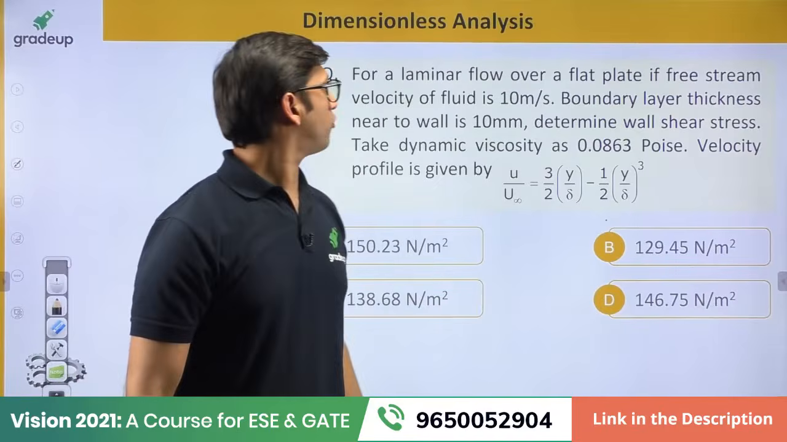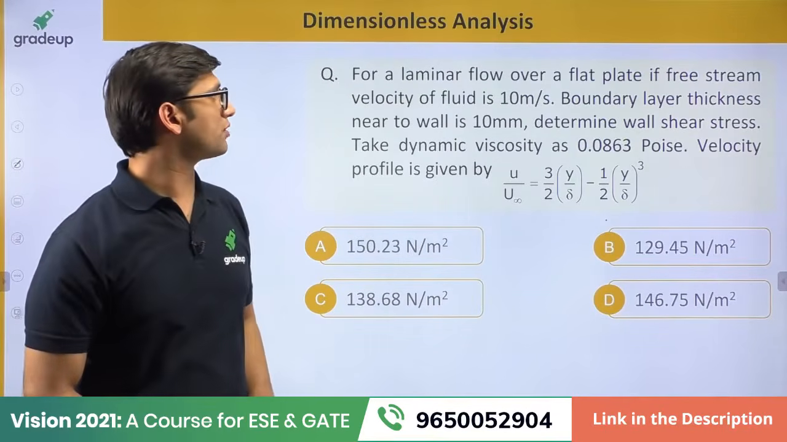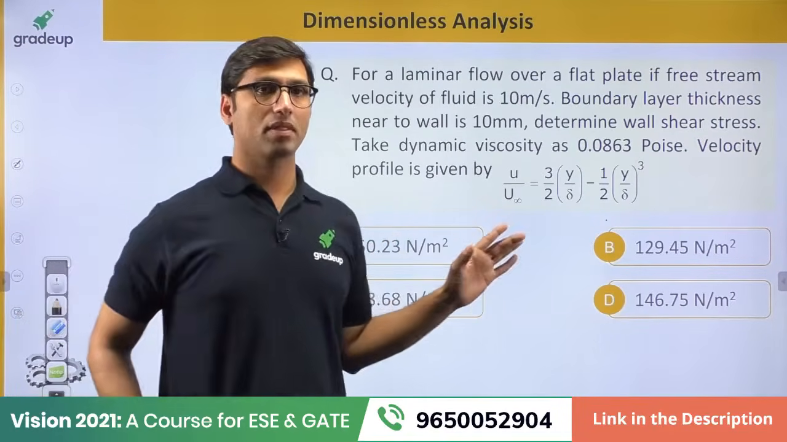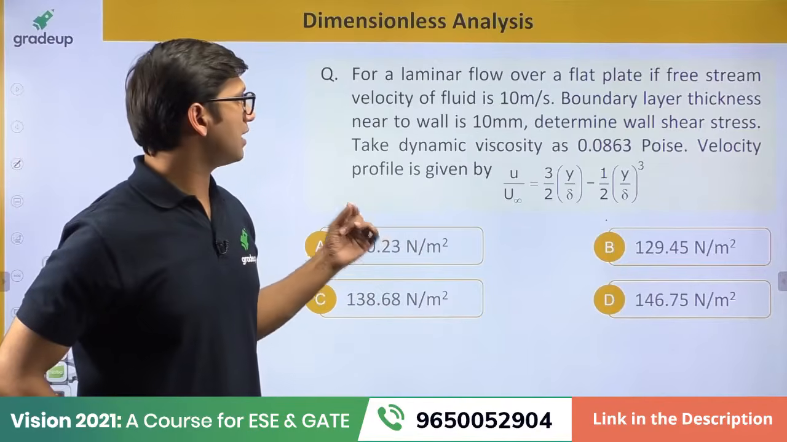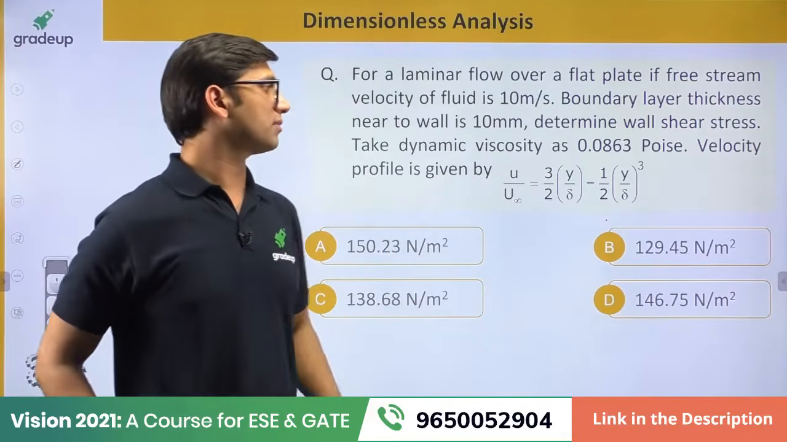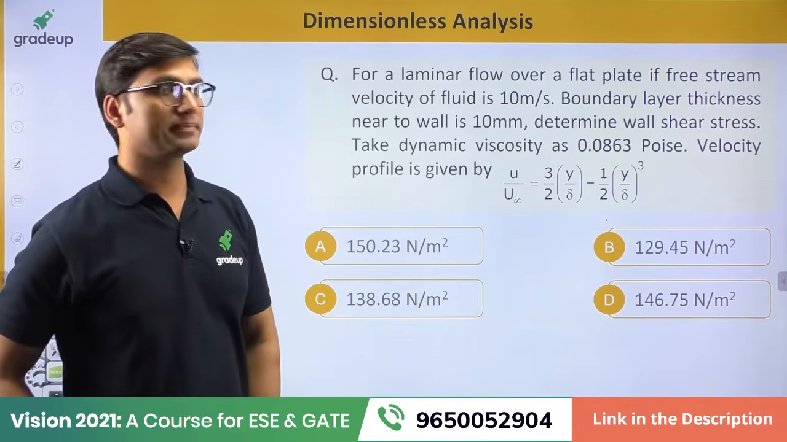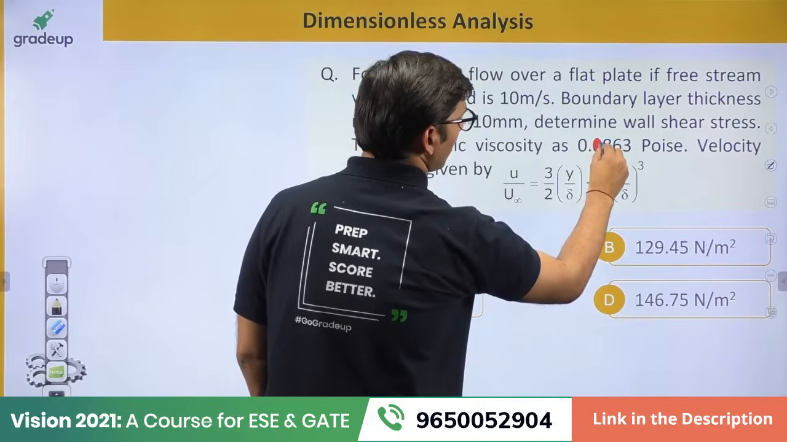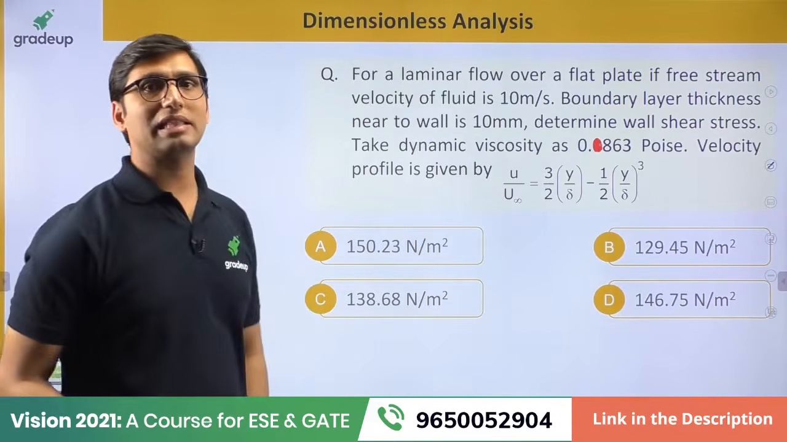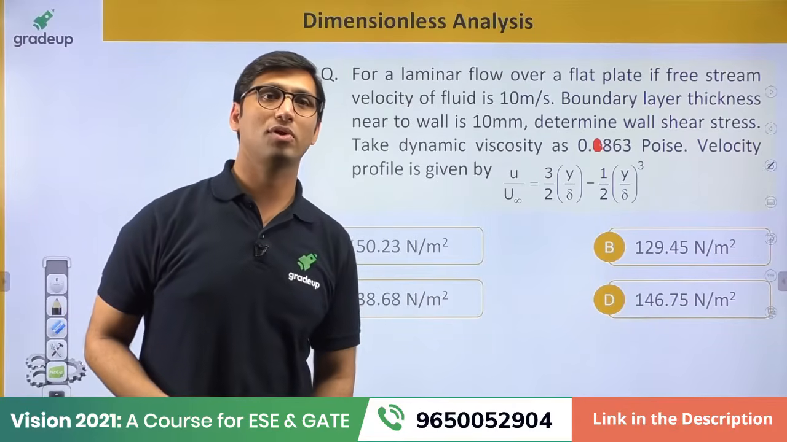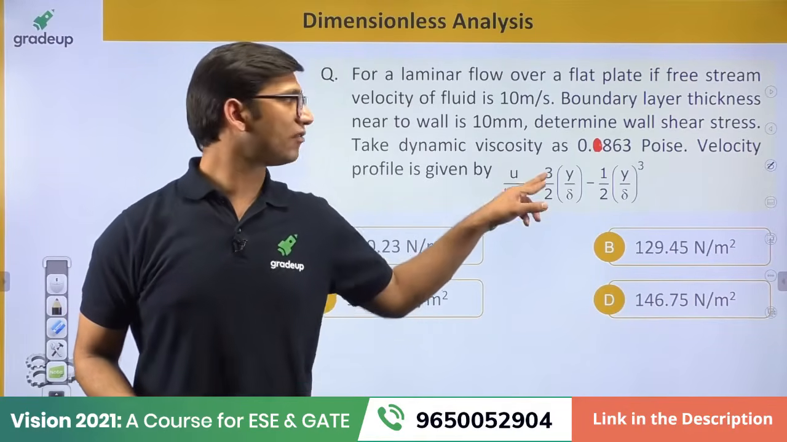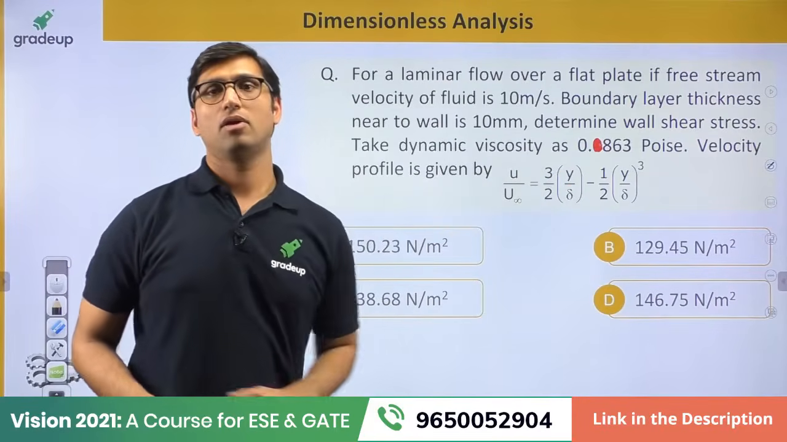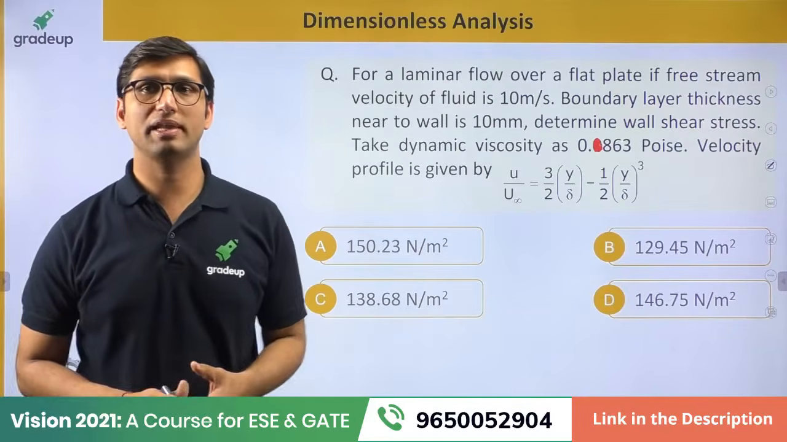Next question. For a laminar flow over a flat plate, if the free stream velocity of the fluid is 10 meter per second, the boundary layer thickness near the wall is 10 mm. Determine the wall shear stress. Take dynamic viscosity as 0.0863 poise. Sorry, that is not 0.0863, that is 0.863. You have to take the viscosity as 0.863, that is a correction that I have already done. So the dynamic viscosity is 0.863 poise. Solve the question quickly and tell me the answer.